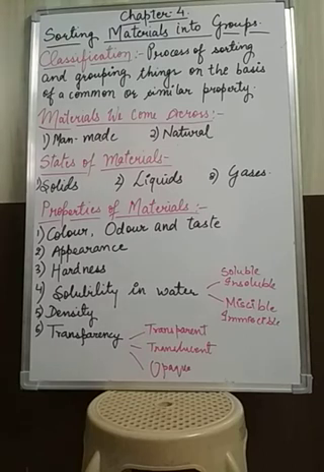Odor: if you want to select a perfume, you will take odor as its property. By simply looking at the perfume bottle, you will not select the perfume. You will select it by smelling its odor. So odor will be its property in selecting.